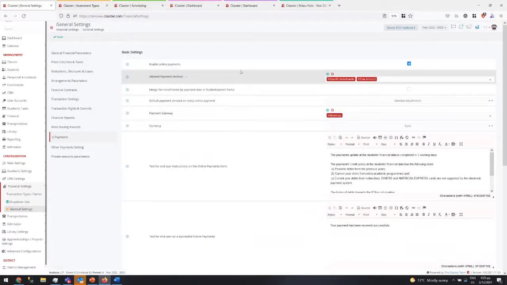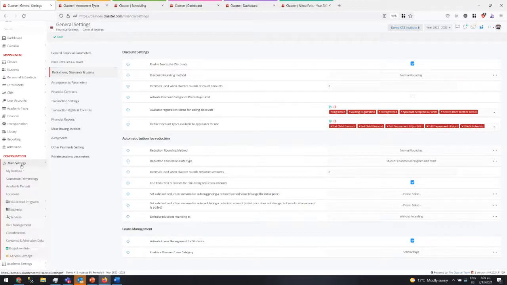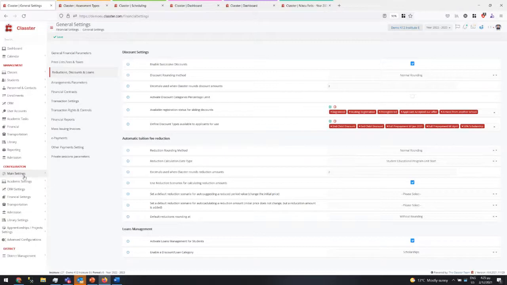One thing that we have done is the reduction scenarios. Reduction scenarios is basically how we reduce the price if you start late or you leave early. For the time being, this is related to the years and to the grades or programs configuration. So basically, you can go and create reduction scenarios and add them to the year.